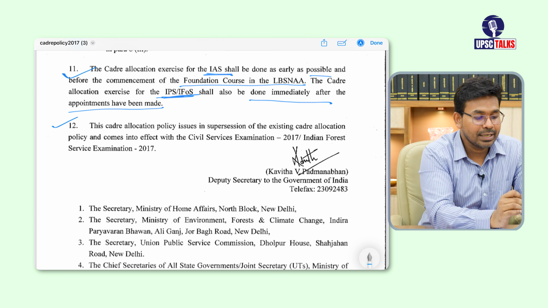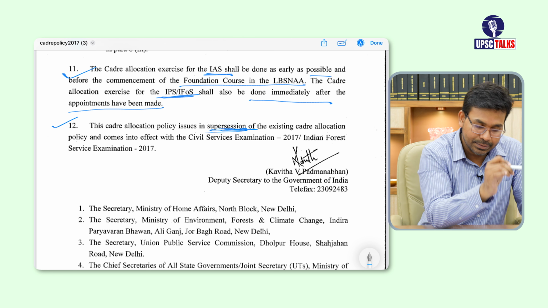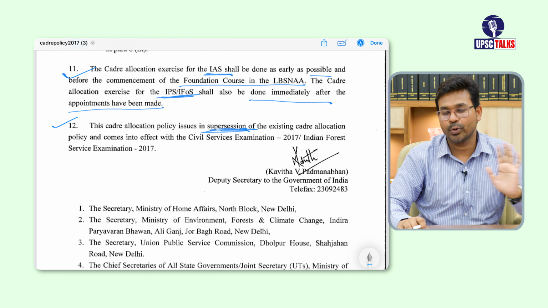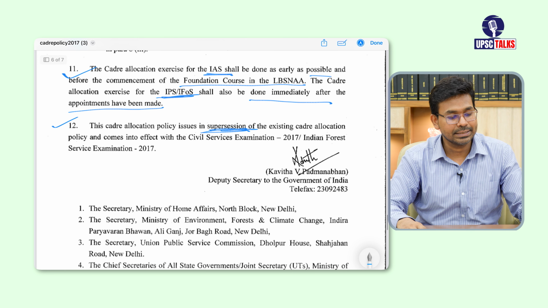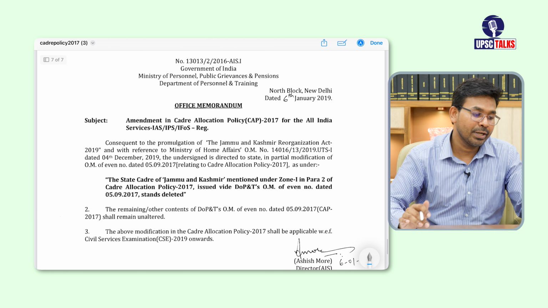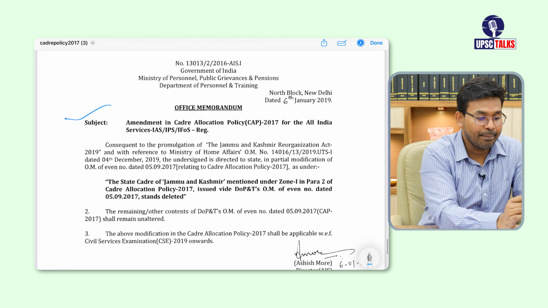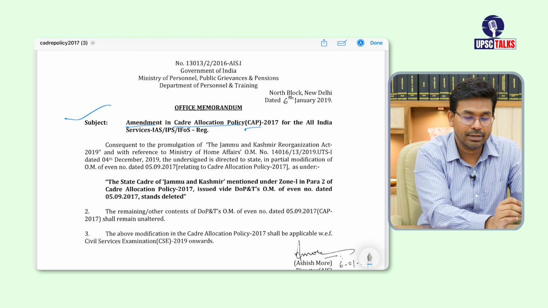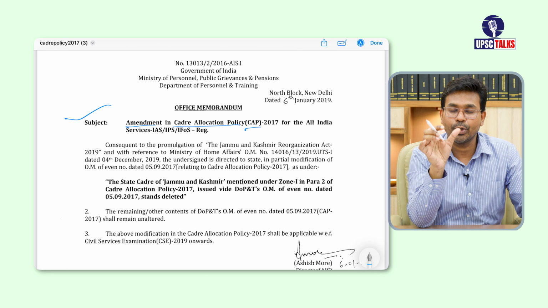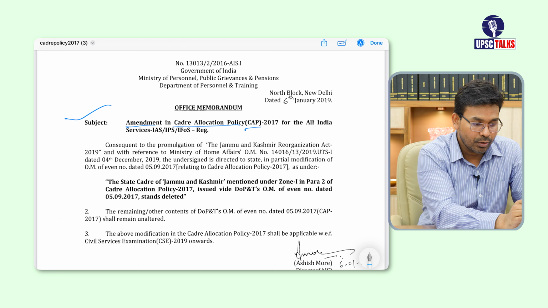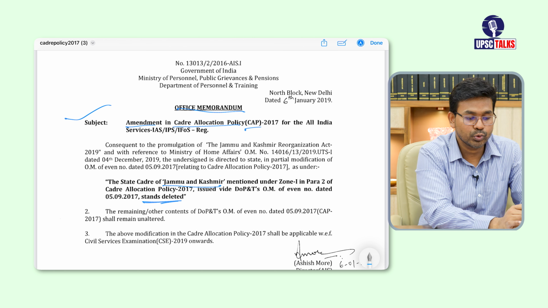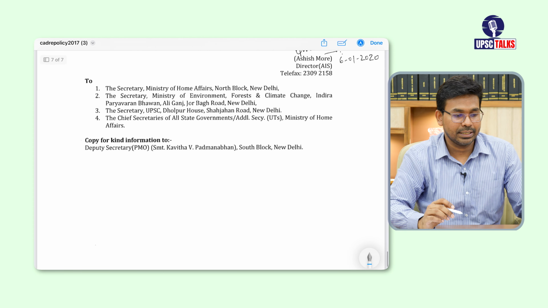They are saying that this particular cadre allocation policy supersedes any previous existing cadre allocation policy. And after this, there was an office memorandum, an amendment in the cadre allocation policy of 2017. I discussed it in the beginning itself: in zone 1, earlier Jammu and Kashmir was mentioned, but with this office memorandum they have done an amendment whereby they have deleted Jammu and Kashmir from zone 1.